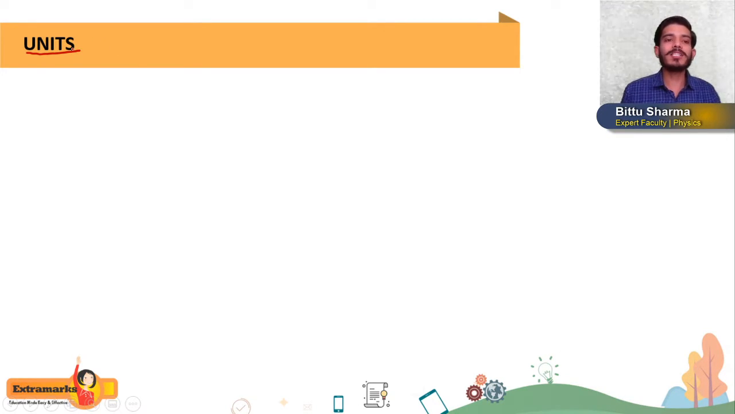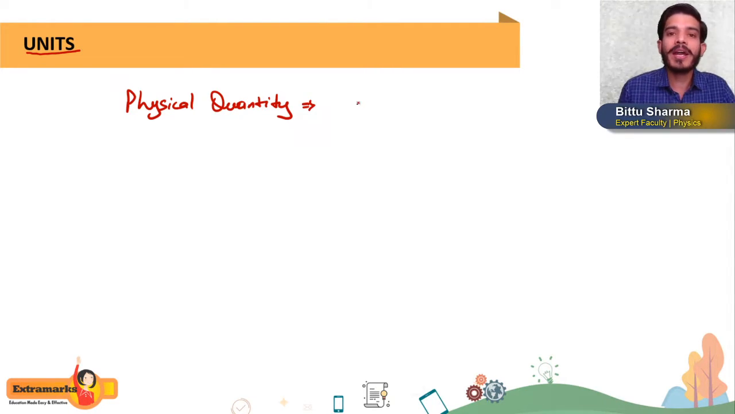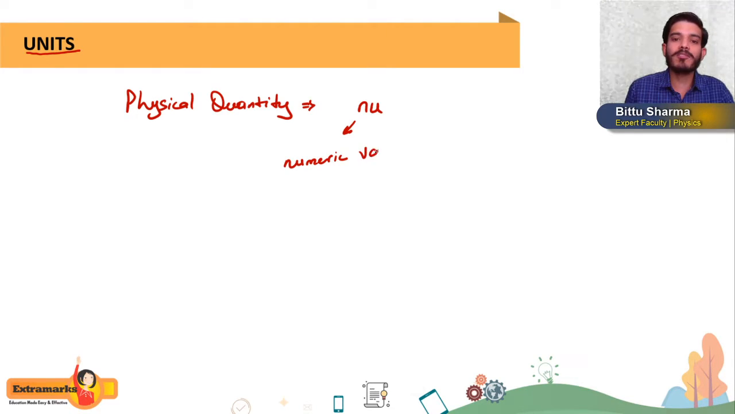So the first thing, students, is units. What is a unit? First of all, we have to understand physical quantity. What is a physical quantity? Anything which we can measure is a physical quantity. And any physical quantity requires two things to represent it: n, the numeric value, and u, the unit. These two things are required to represent any physical quantity.